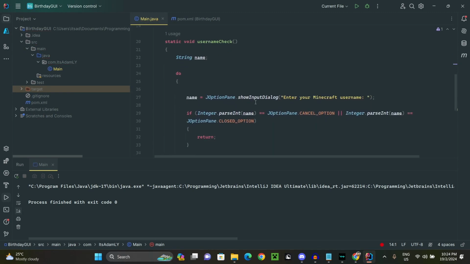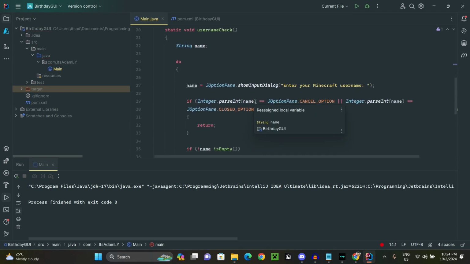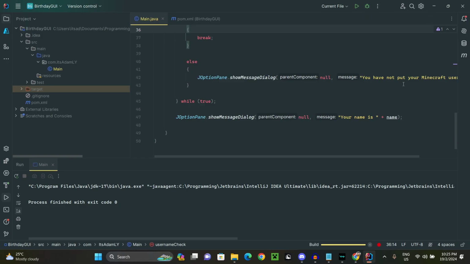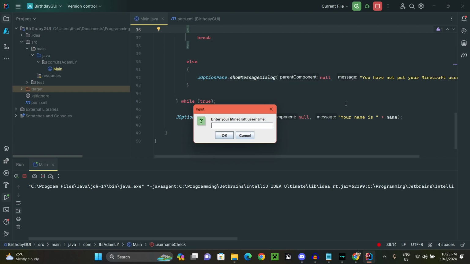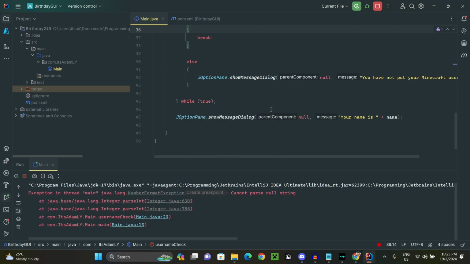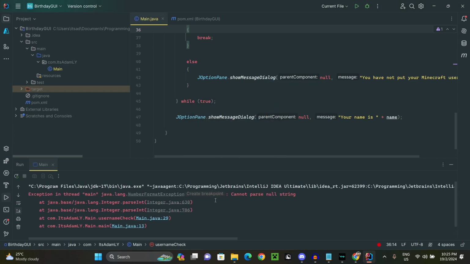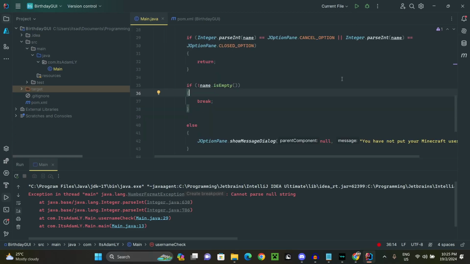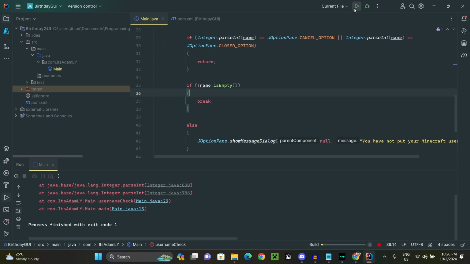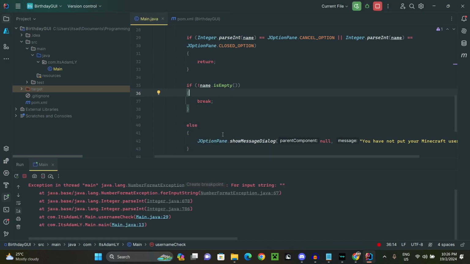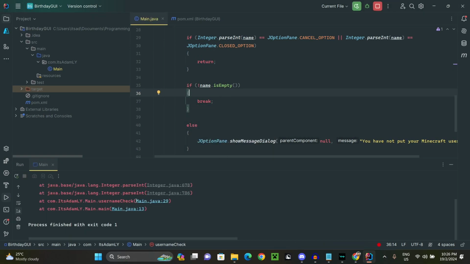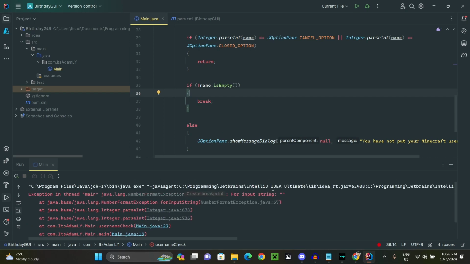So we have the do while loop here. Now let's test whether this is working or not. Okay, if I press X, it says here cannot pass null string. Okay, that's completely valid. For input string, cool.